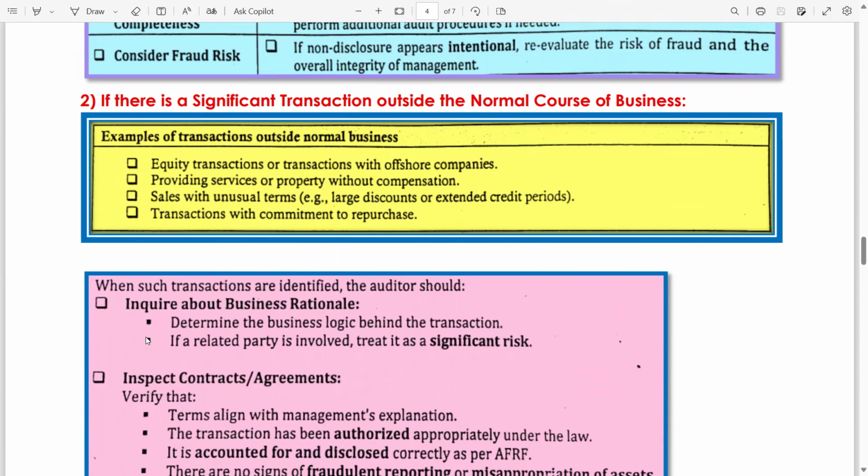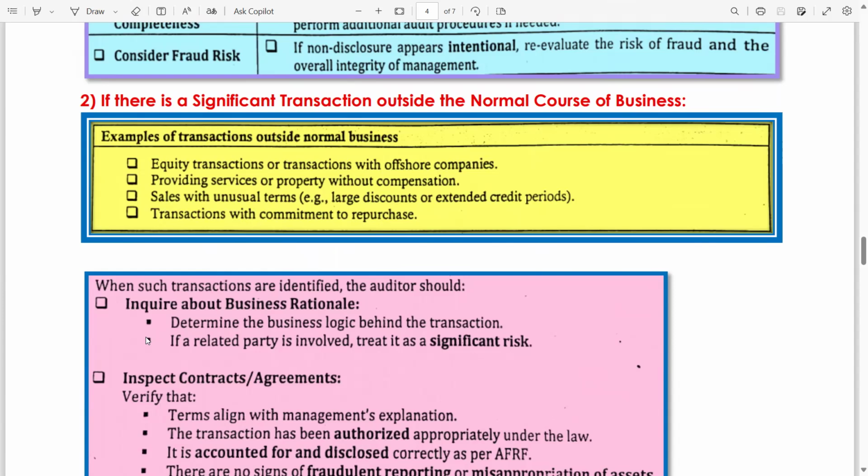Providing services or property without compensation. You provide your services or property, but you have not received anything in return. Why? This is suspicious. Sales with unusual terms, such as bulk or large discounts, or where you have provided an extensive